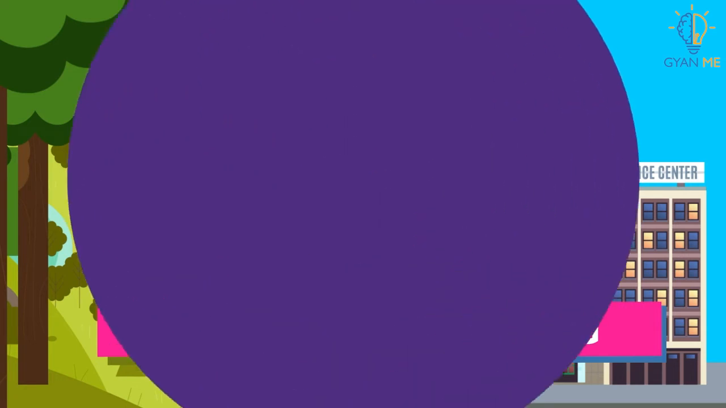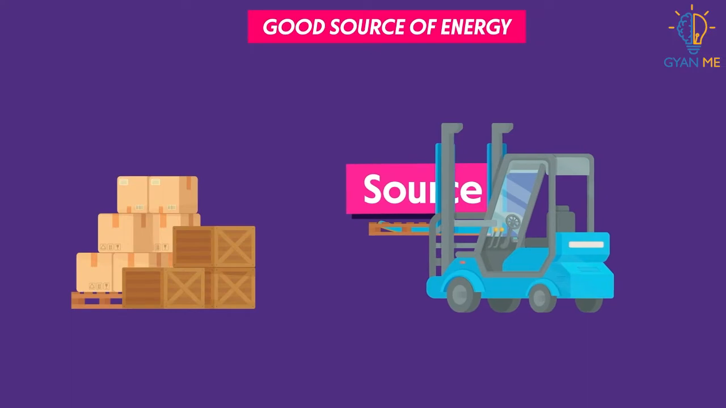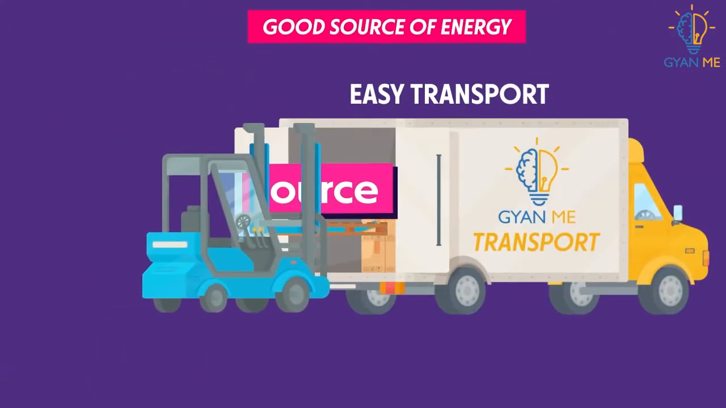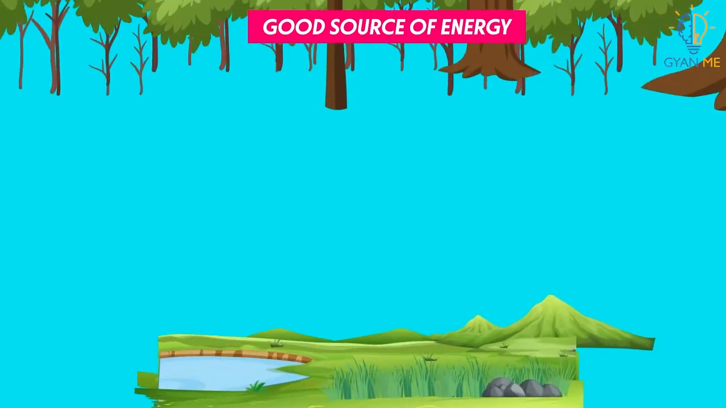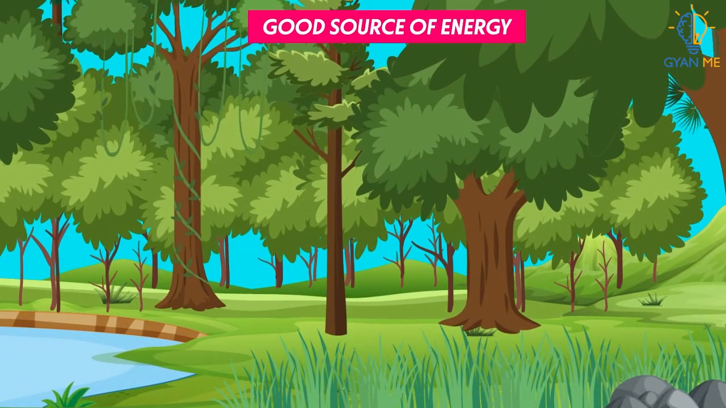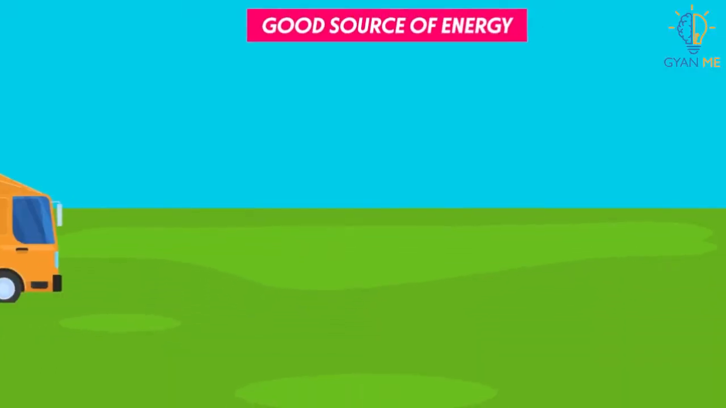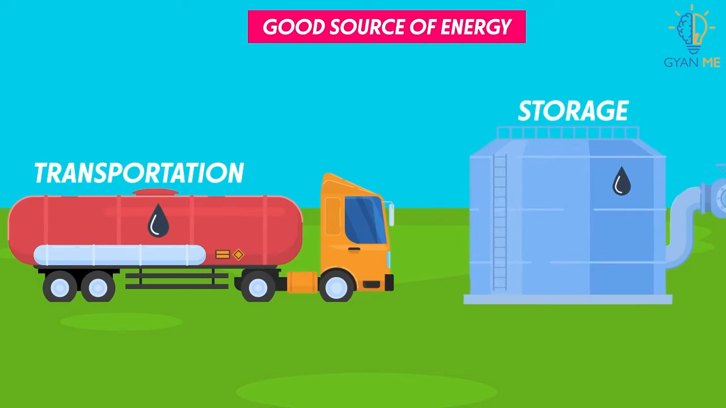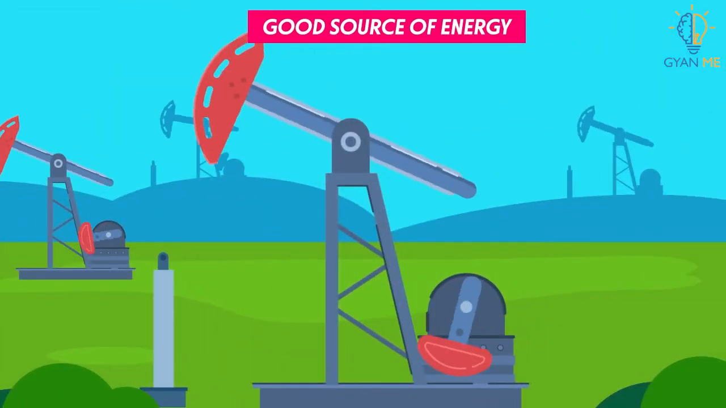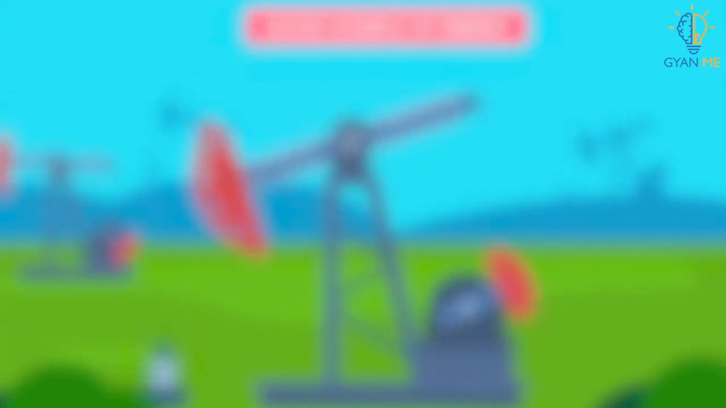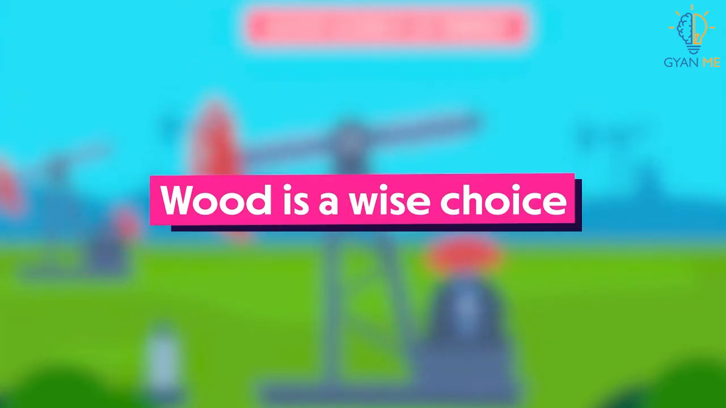The next factor for consideration is whether a source is easy to store or transport. Like wood generally does not require any transport or storage because it is available everywhere all the time. While LPG requires transportation and storage as it is produced in oil refineries. Thus, in this case, wood is a wise choice as a source of energy.